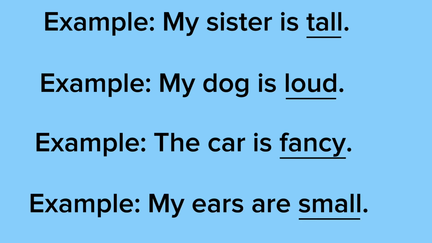Our last example says, my ears are small. Small is underlined because it's the adjective. Small is being used to describe my ears. Ears is a noun because it's a person, place, or thing. Ears is considered a thing. It's not a person or a place, so that would make it a thing.